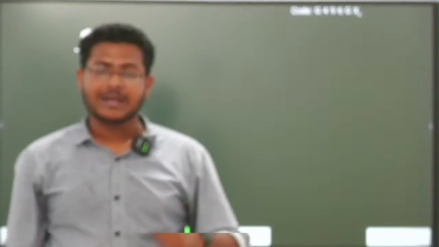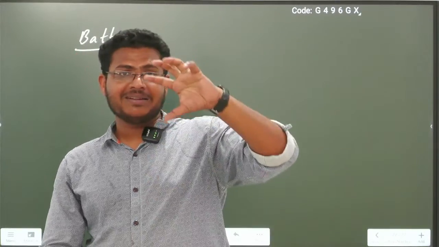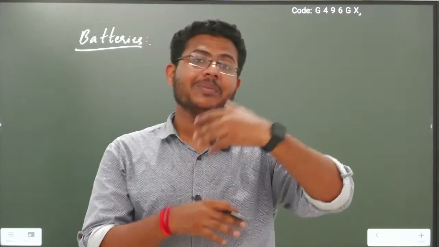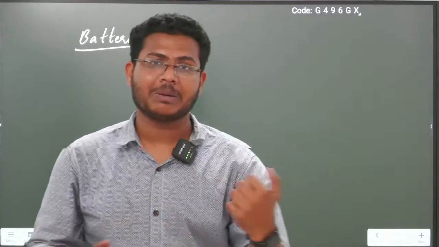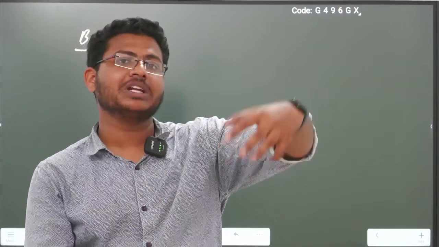Batteries are simply devices that have the ability to store chemical energy. That chemical energy can be converted into electrical energy upon purpose. According to the purpose, the chemical energy stored in the battery can be converted into electrical energy.